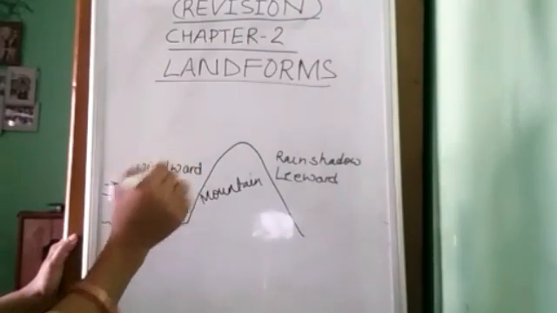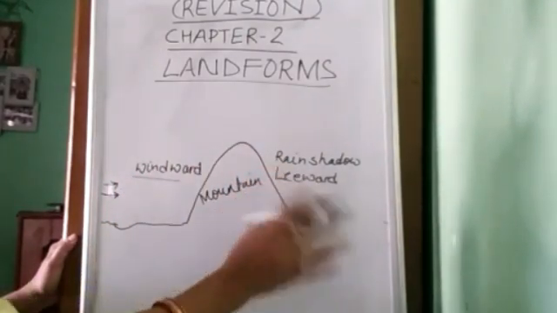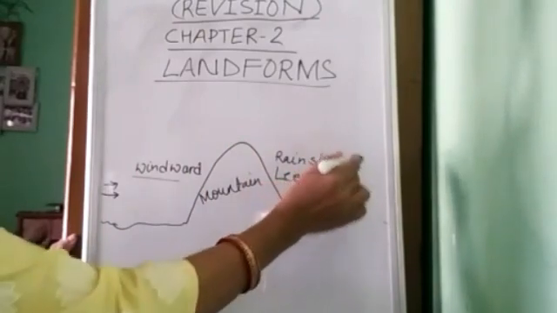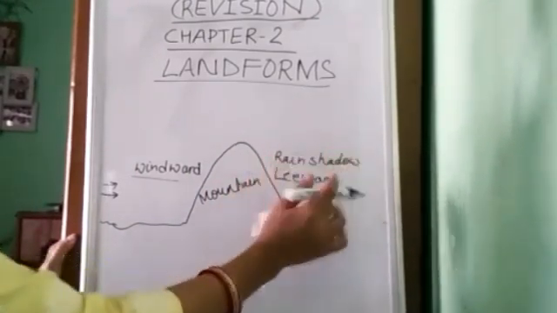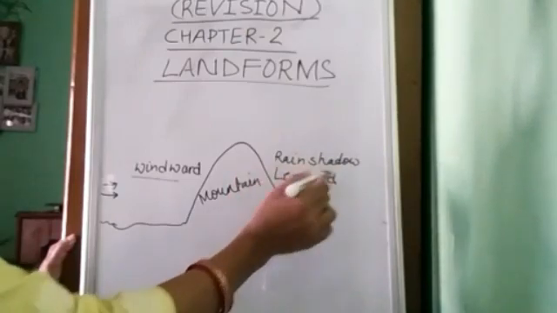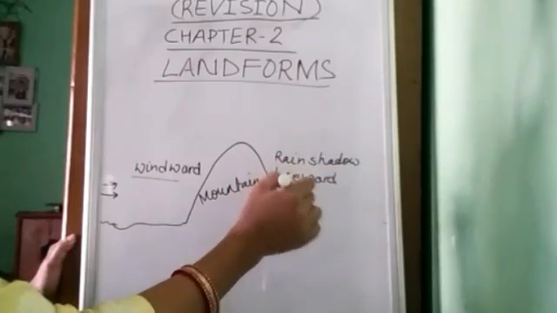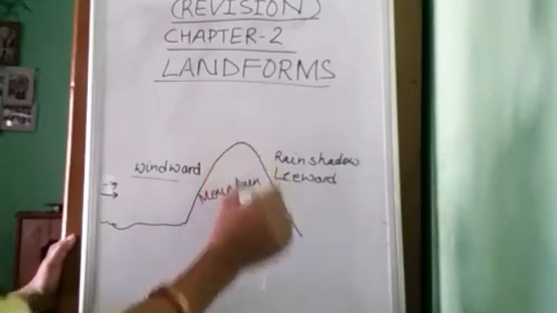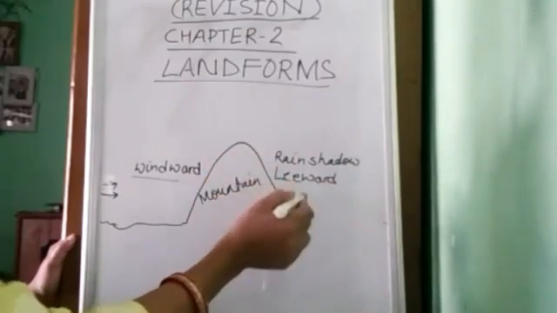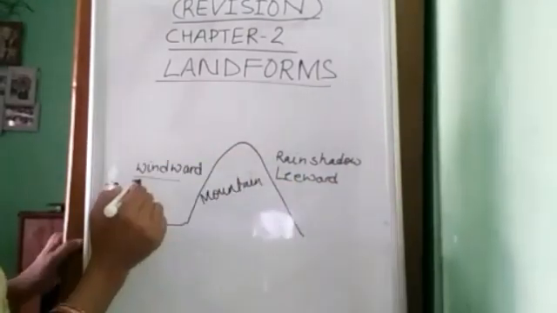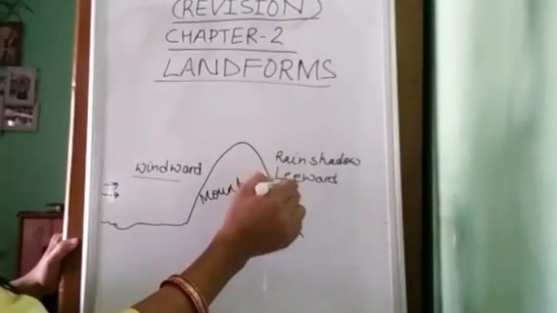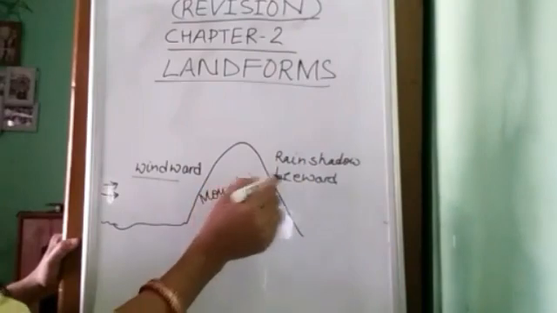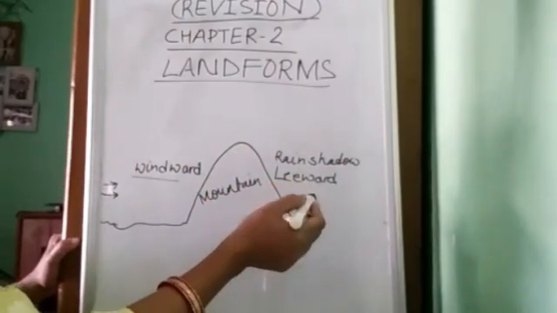But on the other side there is no rain, or very little rain, and this area is called rain shadow because it is situated on the leeward side of the mountain. We call this the windward and leeward side, and Ladakh is situated in the rain shadow of the mountain, on the leeward side.